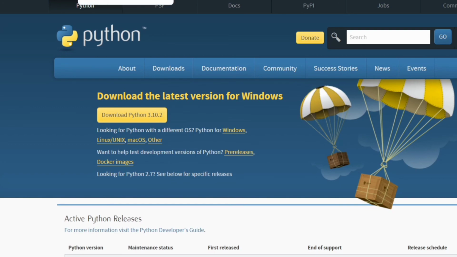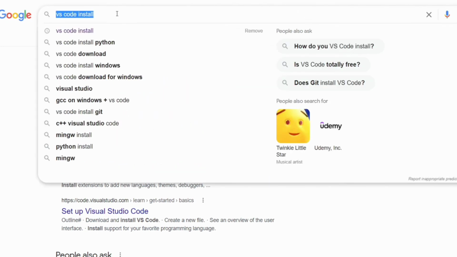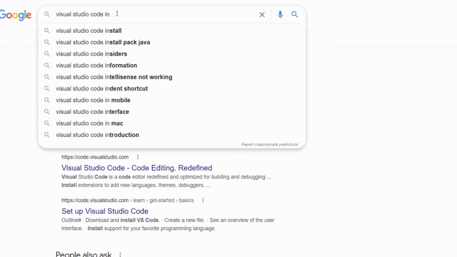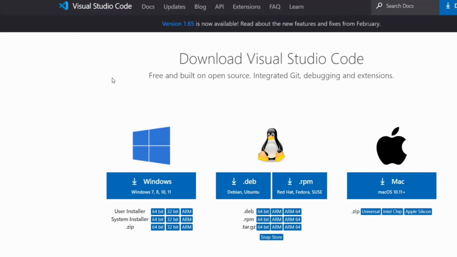Now we will see Visual Studio Code. In the search, we will write VS Code install, or you can also write Visual Studio Code install. It will show the first link, code.visualstudio.com. Just click on it and you will see three options: Windows, .deb and RPM, and Mac. If you have Windows, you will click on Windows. If you have Ubuntu or any other, you can click on Ubuntu.